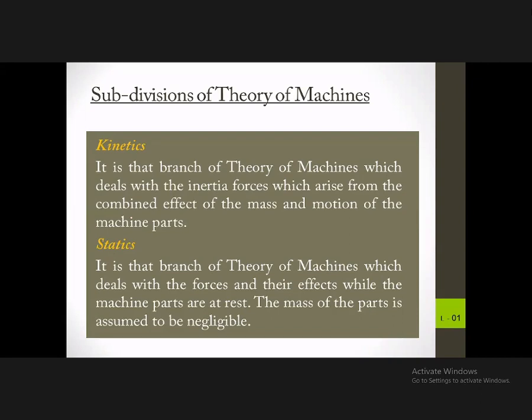And then we have kinetics. It is the branch of theory of machines which deals with the inertia forces which arise from the combined effect of mass and motion.